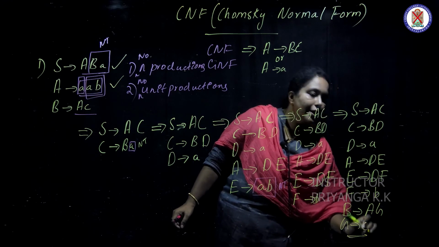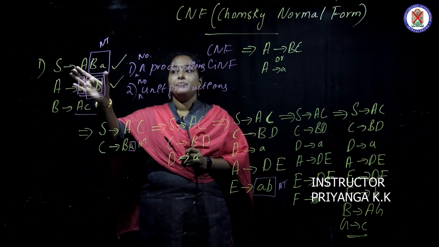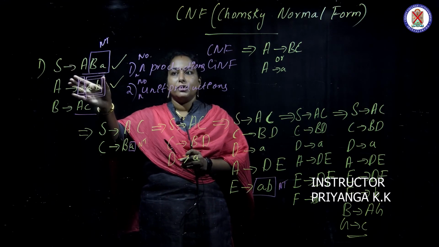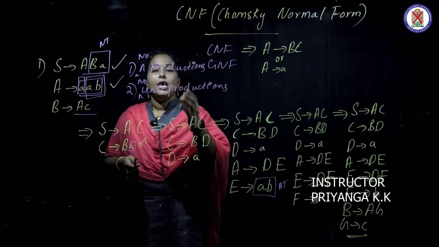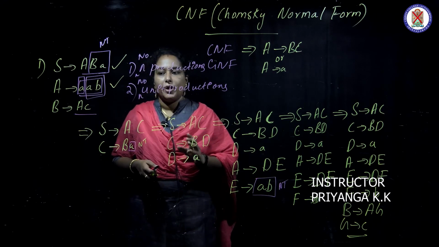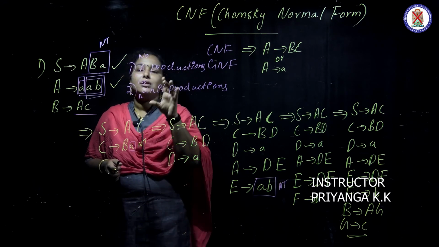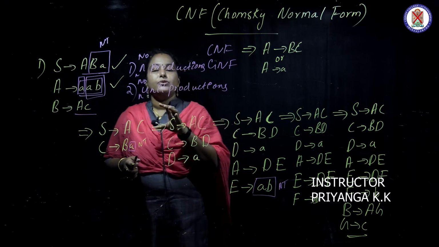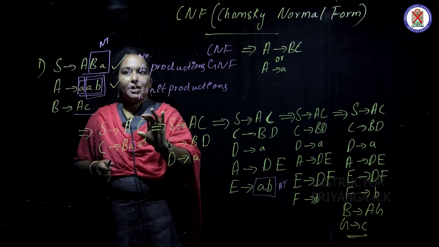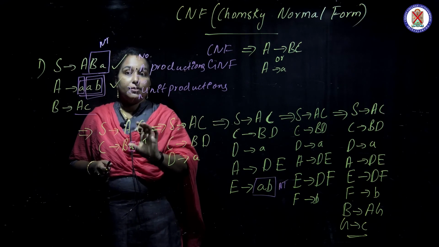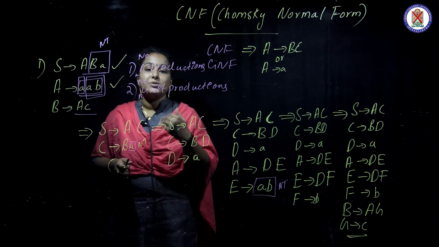Okay, so every time you must look into the grammar you are given, and check whether it has null production or unit production. If it is there, it must be avoided, and you take it step by step and look at where the violation comes. So substitute with non-terminals, and every time you substitute with a non-terminal, its production must be written immediately after that, otherwise you will forget to reduce that also.